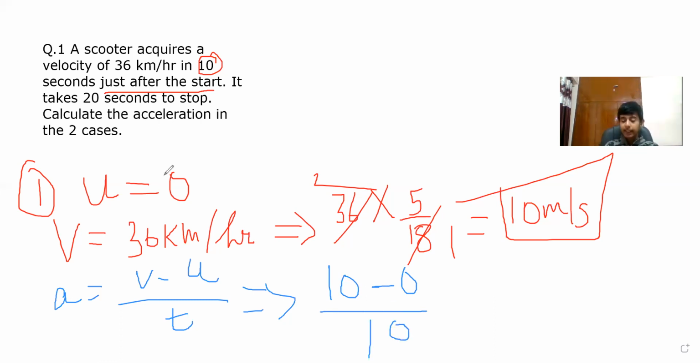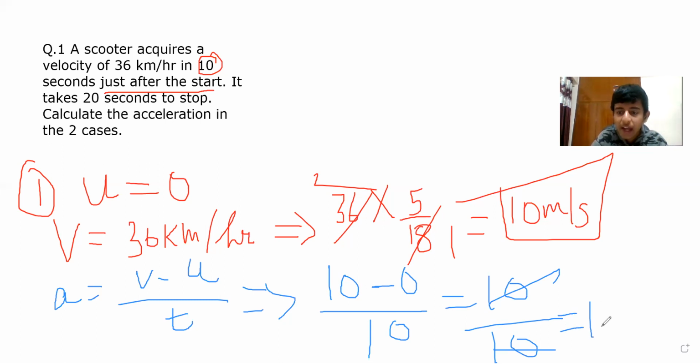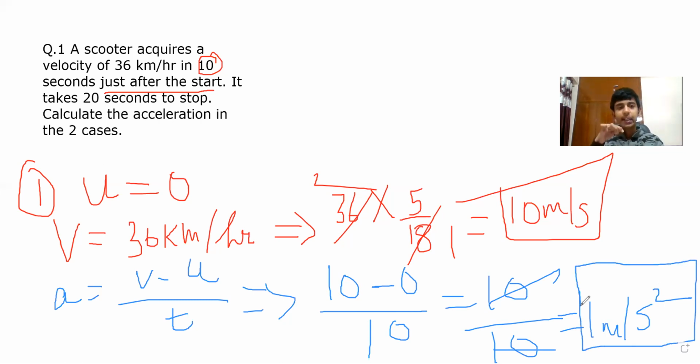First, they are saying that it is 10 seconds. So I can say 10 upon 10, that is equal to 1 meter per second square. Remember to put square. This is your acceleration in the first case. I hope the first case is clear so that we can move towards the second case.